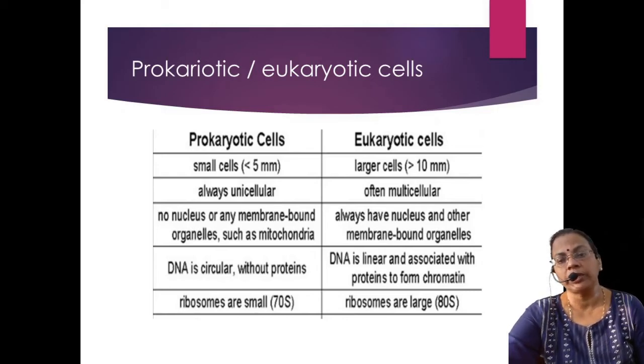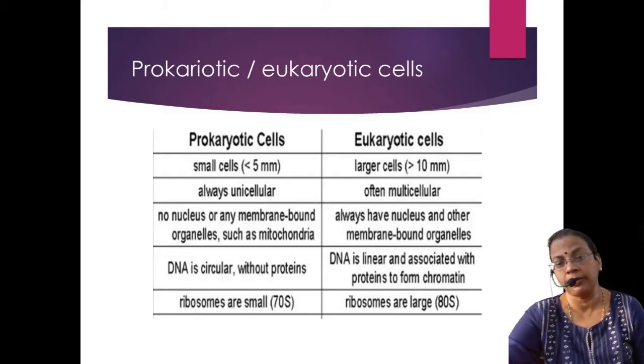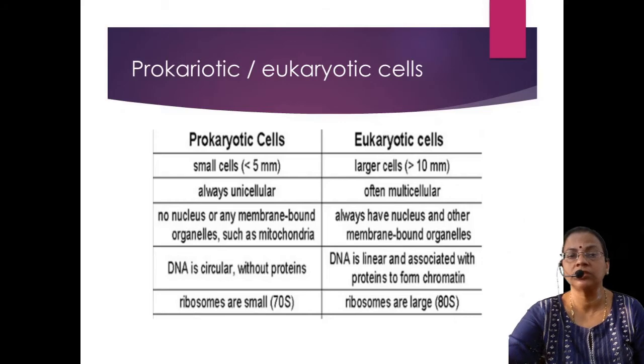Then in prokaryotic cells there are small round structures called ribosomes, which act as a protein factory. That means proteins are synthesized in them, and they are very small and primitive type. We can say they are 70S type, whereas in eukaryotes they are 80S type of ribosomes. So these are the main important differences. The first 3 points are very important.